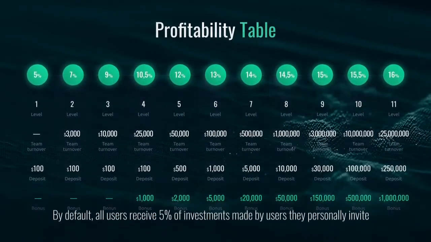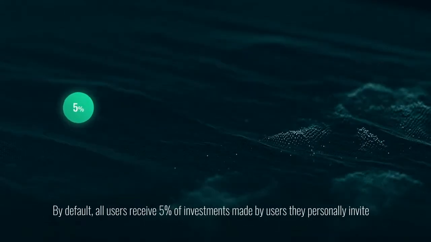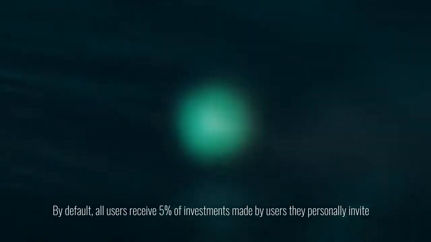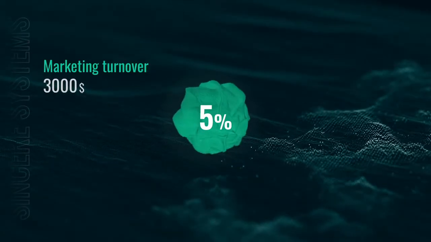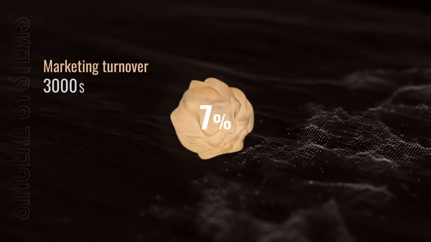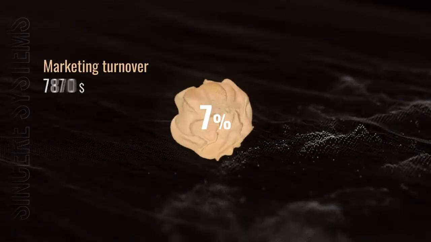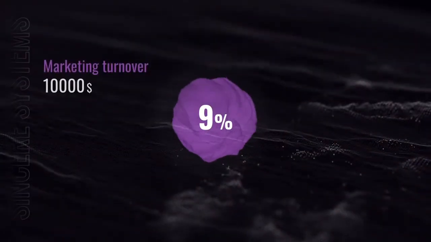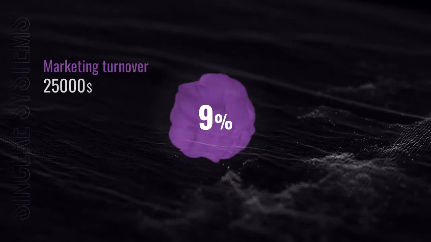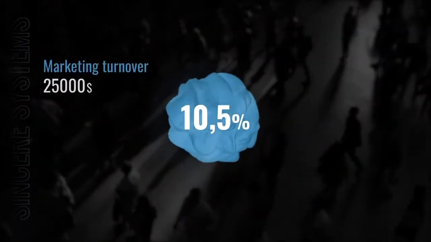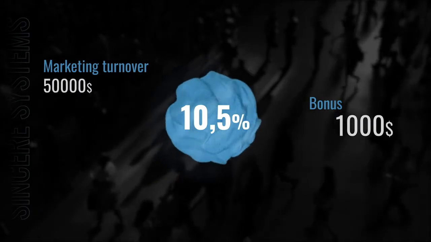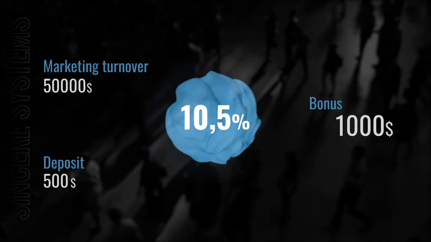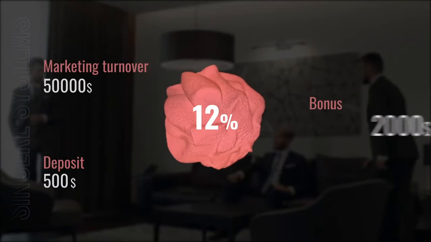By default, all users receive 5% of investments made by users they personally invite. When your marketing turnover is 3,000 USD, it's 7%. When your turnover is 10,000 USD, it's 9%. When your turnover is 25,000 USD, it's 10.5% and 1,000 USD bonus. When your turnover is 50,000 USD with a deposit of 500 USD, it's 12% and 2,000 USD bonus.